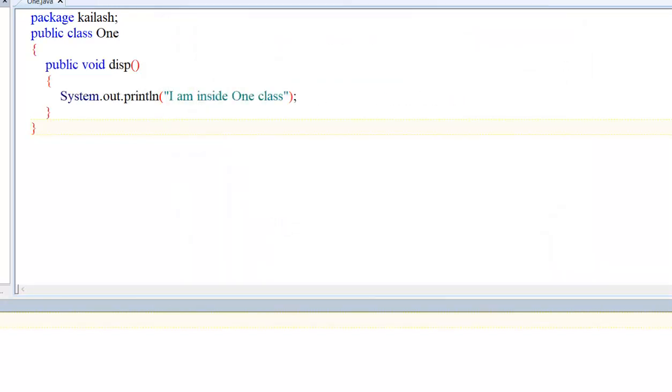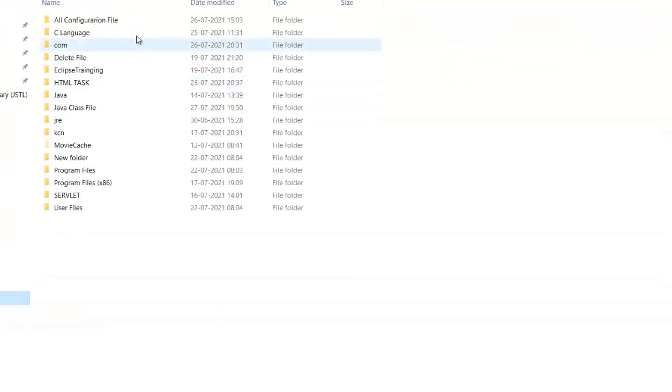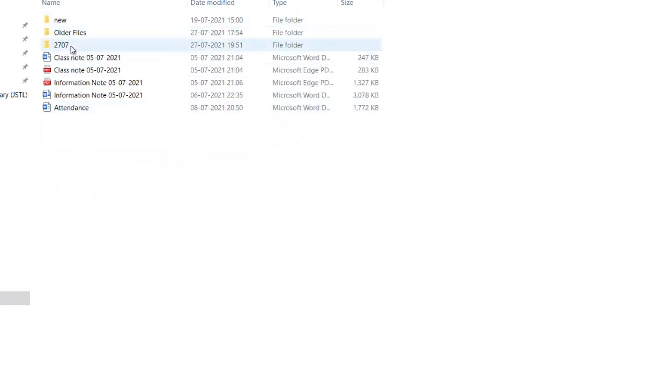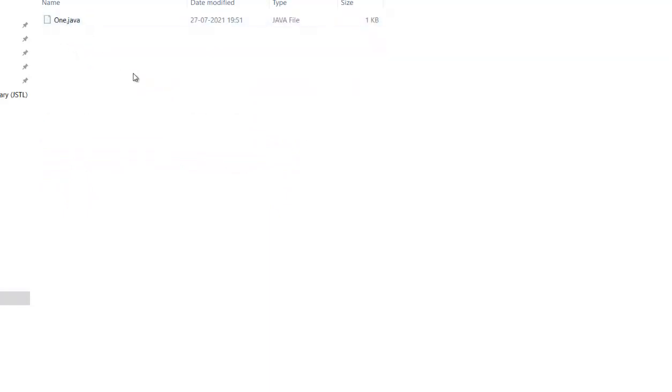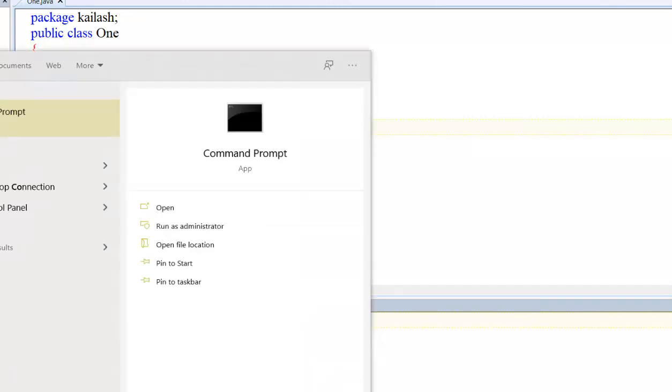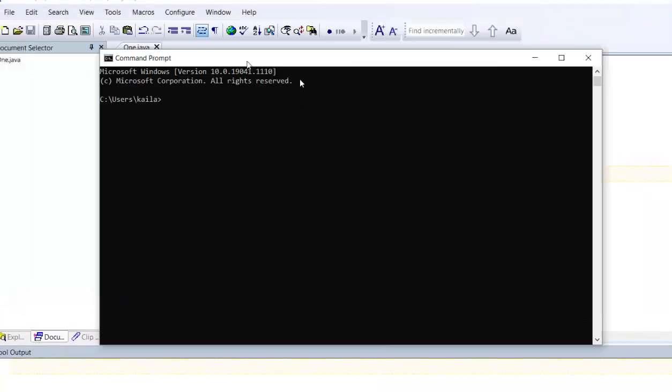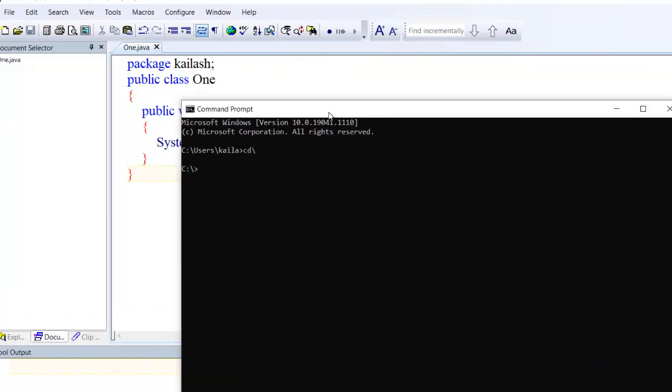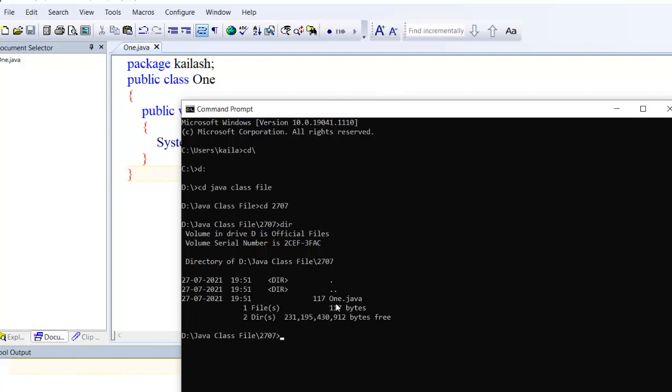Let us check it. Go to the D drive, then go to the Java class file folder. There is 2707. Under this my file is there. Now compile this. How to compile this? We have to go to the command prompt. In this command prompt, go to the directory where we have saved it: cd java class file, then cd 2707. Then dir. We have stored this file 1.java.